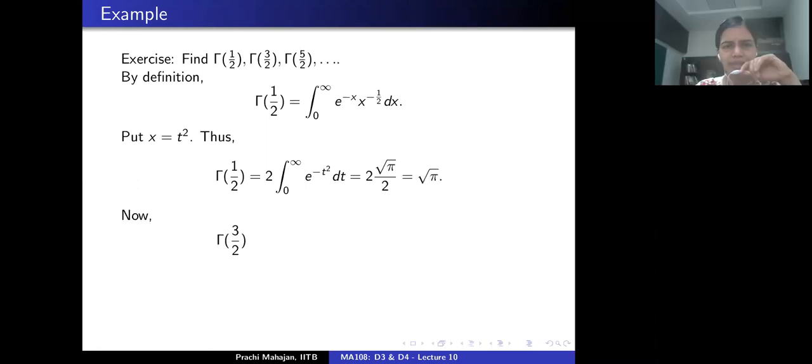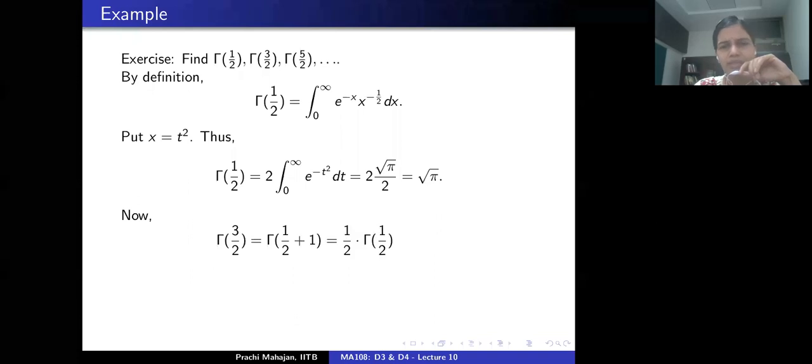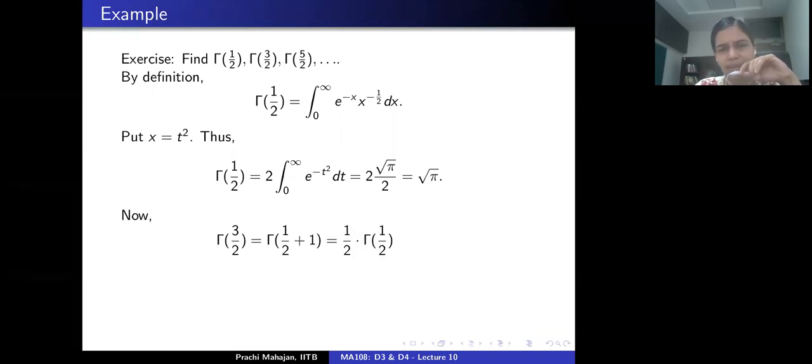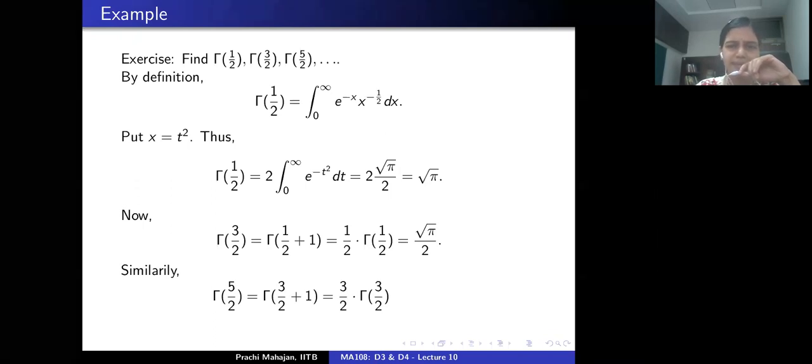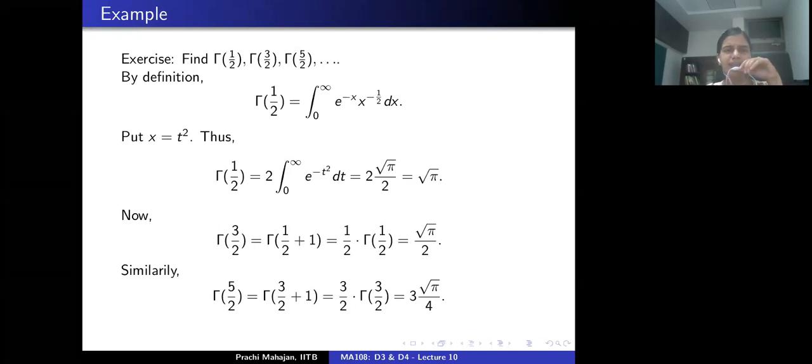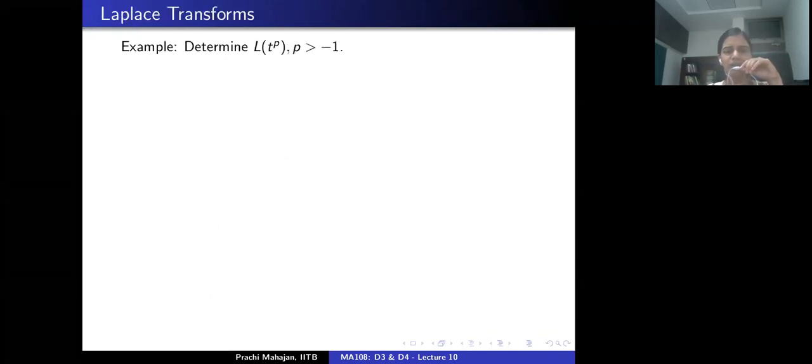Now, having found this, I can use the functional equation to write down gamma of 3/2, gamma of 5/2, and all of that. I'm going to use the fact that gamma of y plus 1 is y times gamma of y. Now, how is all of this related to what we are discussing? The common link is the following example.